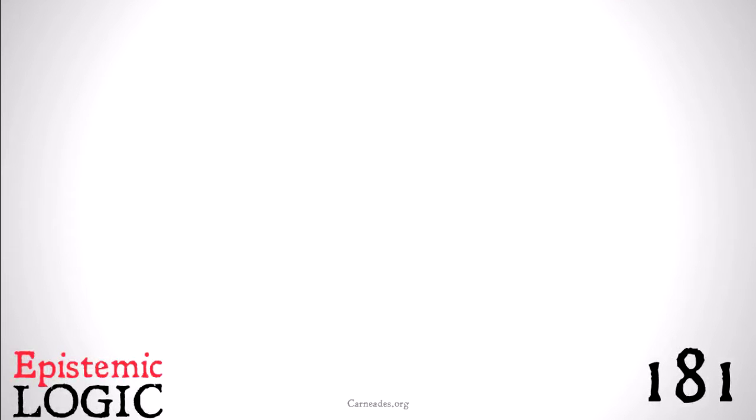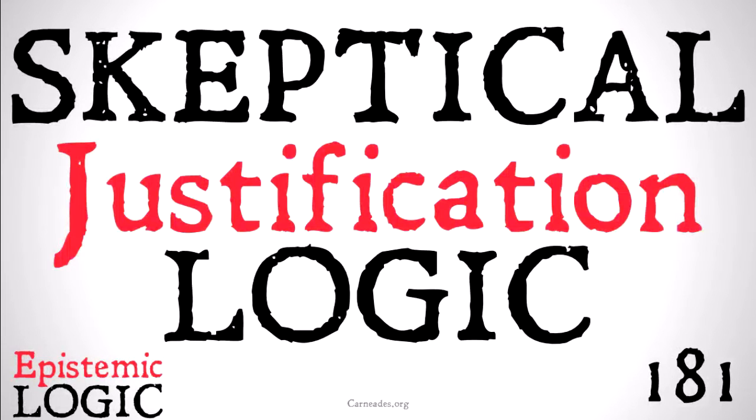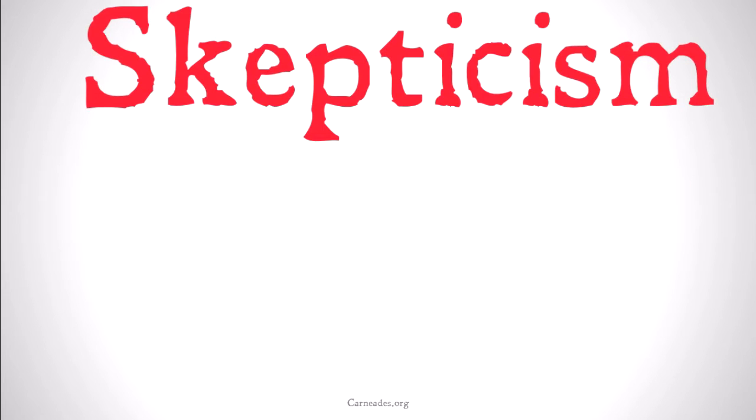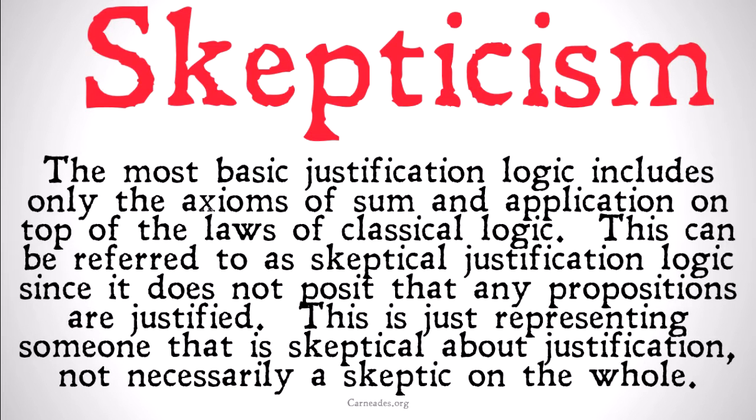Today we're going to be continuing with epistemic logic, looking at skeptical justification logic, also known as J0 as a system. J0 is the name of this system. So, the most basic justification logic includes only the axioms of sum and application that we've seen so far, on top of the laws of classical logic. This can be referred to as skeptical justification logic, since it does not posit that any propositions are justified. Basically, this would represent someone that is skeptical about justification.